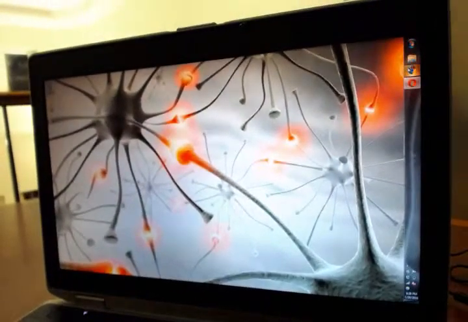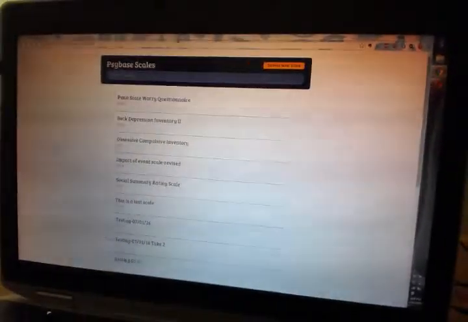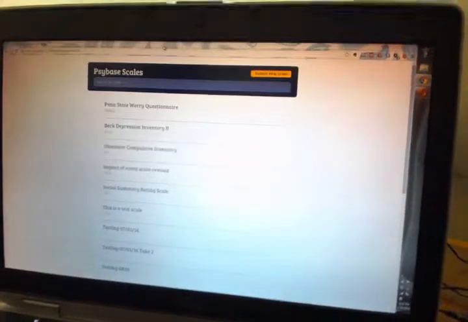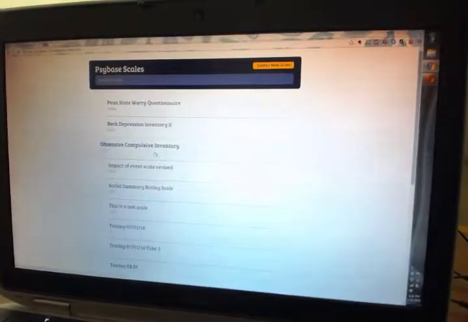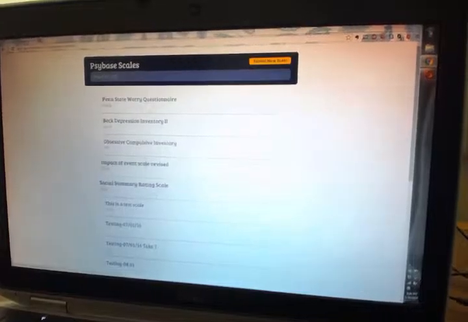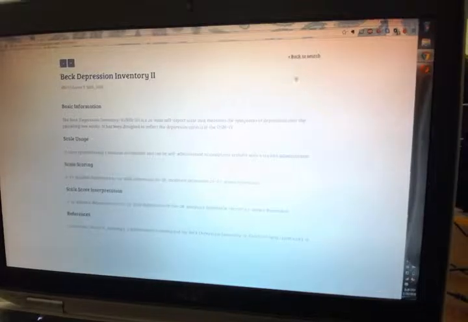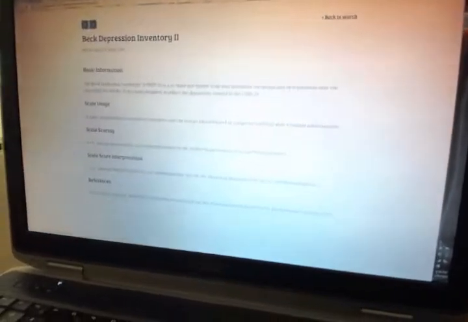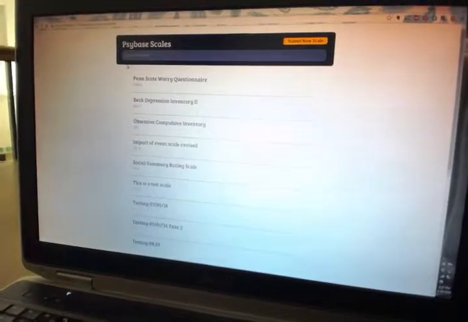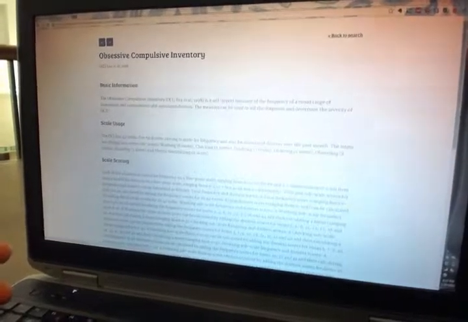Okay, so for the web application, you can open a web browser and you navigate to PsyBase, which is a Google App Engine application. So we go to appspot.com, and we have the same exact list here that we had on the phone. You can select various different scales. You can scroll through them. So we can look at our back to rest of inventory, and here's all the information. You can toggle back and forth between different apps, or different scales rather. Go back to search. We can actually search here, so we can do obsessive compulsive inventory, and here we go.